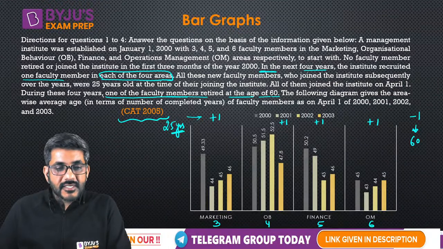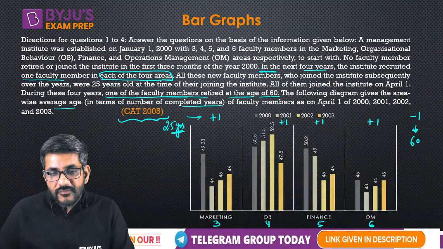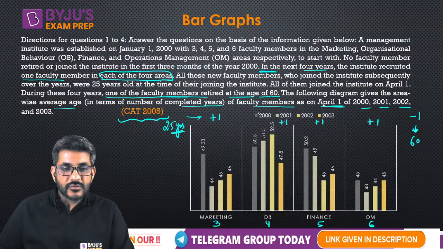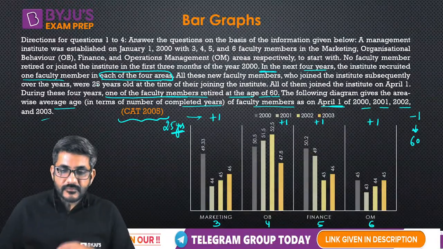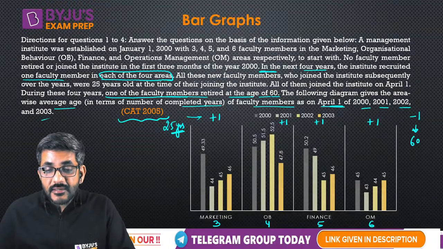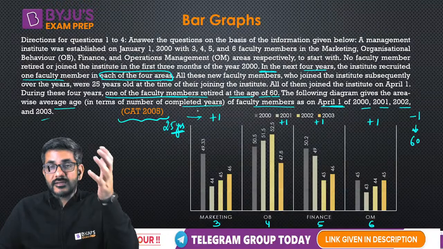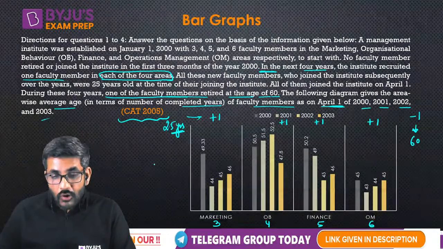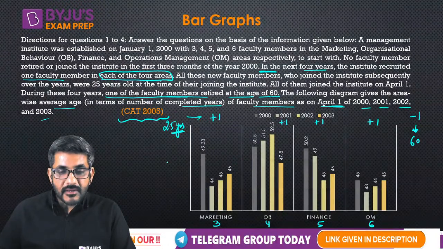The following diagram gives the area-wise average age in terms of number of completed years of faculty members as on April 1 of 2001, 2 and 3. ये हमारे पास डेटा उन सब का है. Now, in this set there are some important things. If you just notice, you can find the things very easily and you will understand them quite well. Can I say that in all of these areas, these are showing the average age of these members.